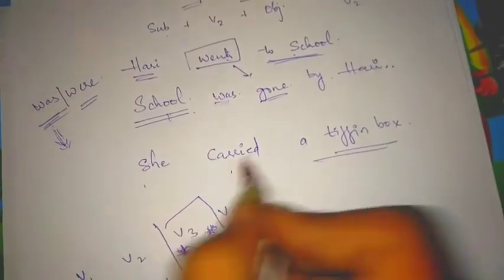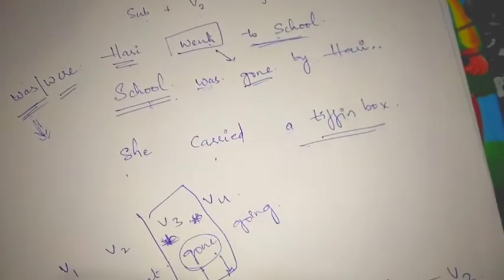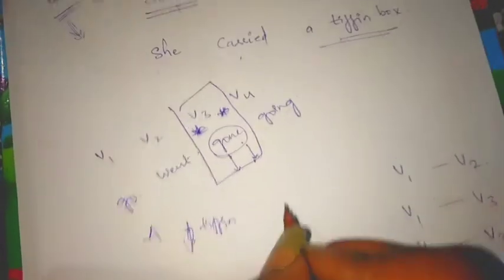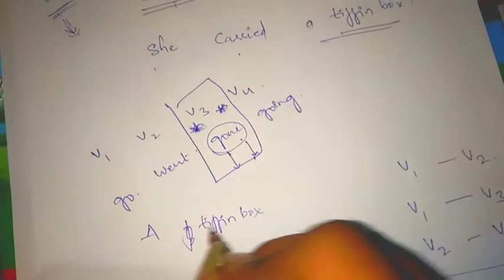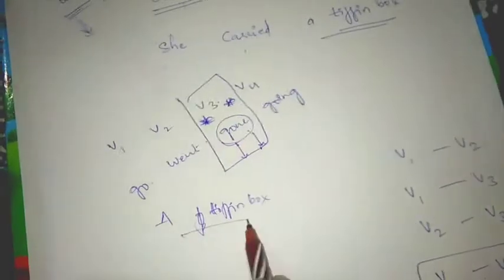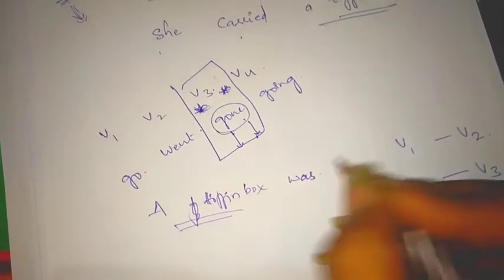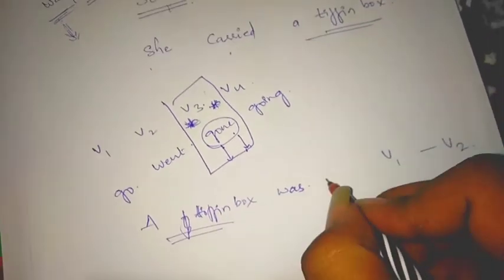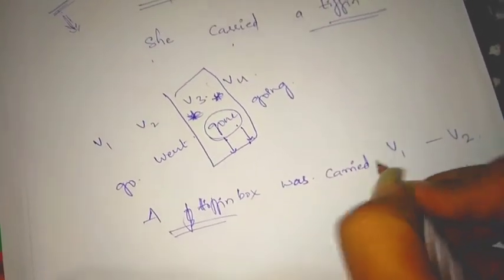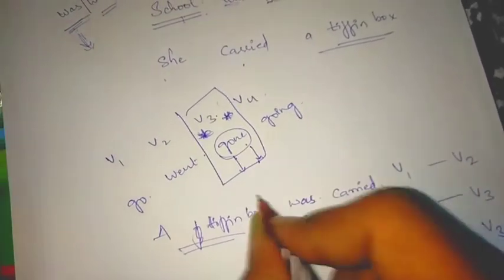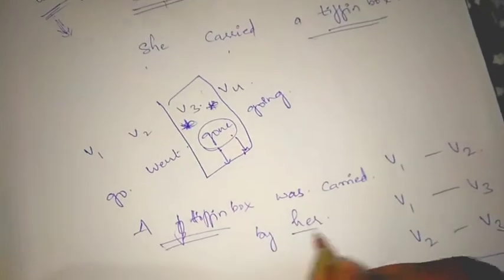Next one: she carried a tiffin box. Subject will become object. A tiffin box. Tiffin box is singular. So after this, a tiffin box was. Then v3 form, which is carried itself, carried by whom? Her. She becomes her.